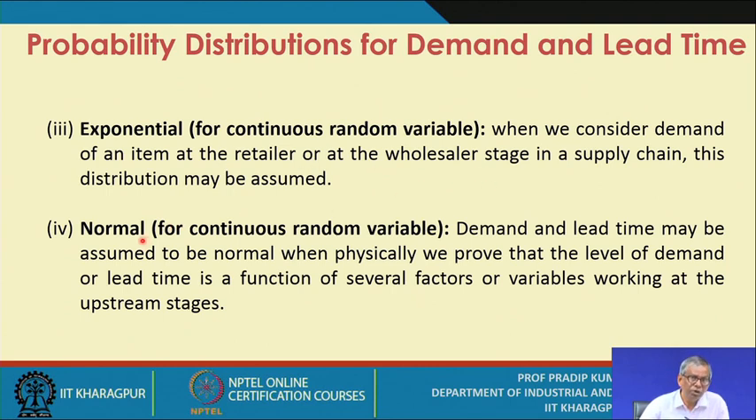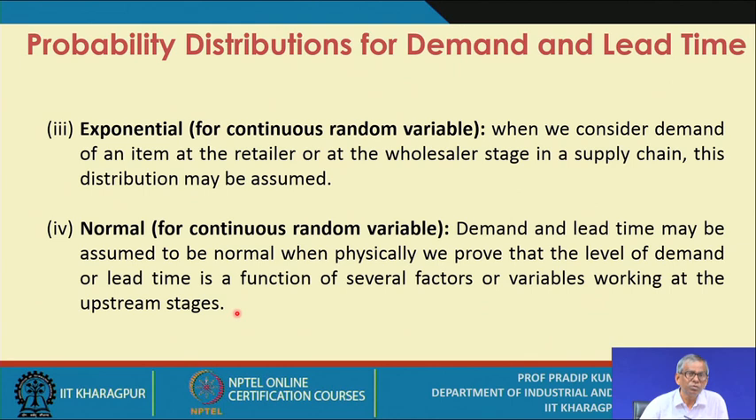Then the fourth important distribution that we assume in many cases is the normal distribution for a continuous random variable. Demand and lead time may be assumed to be normal when physically we can prove that the level of demand or lead time is a function of several factors or variables working at the upstream stages. Right, so this is the scenario.